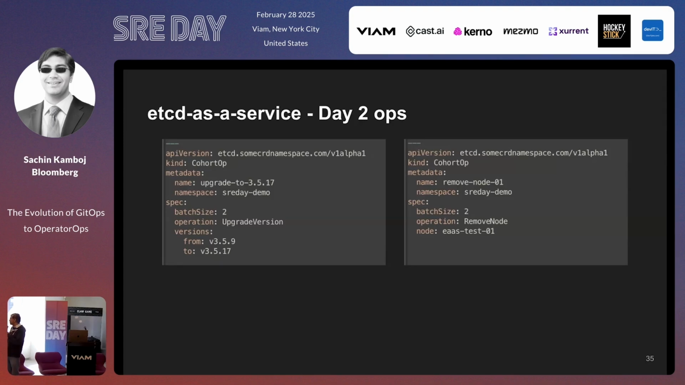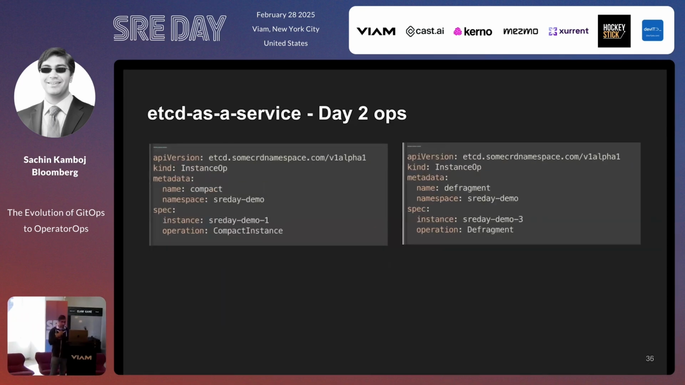And it's like an upgrade version. Or I can do something like, I need to remove a node because that node has gone bad and I need to take it out of service and replace it. I can do something like that. Or there can be very simple operations, like instance ops, where I'm operating on a single instance and I want to compact that instance or defragment that instance.